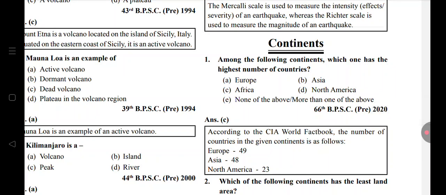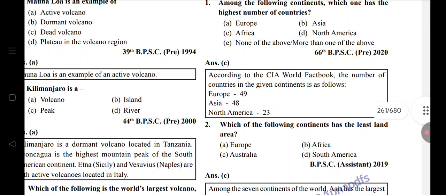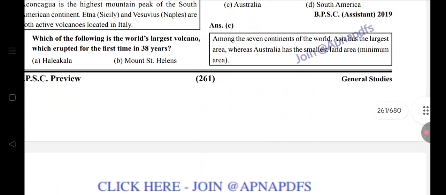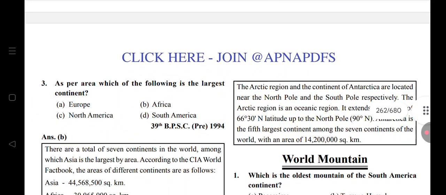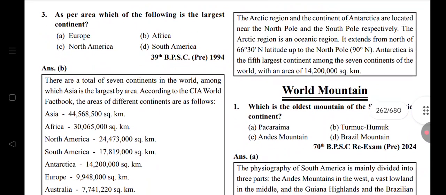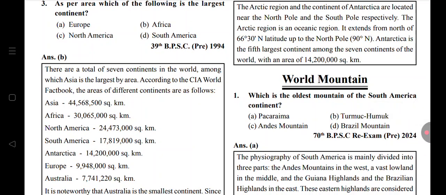Among the continents, which one has the highest number of countries? Africa has the highest. Europe 49, Asia 48, North America 23. Which continent has the least land area? Australia. Largest continent: Asia. As per area: Asia, Africa, North America, South America, Antarctica, Europe, Australia.